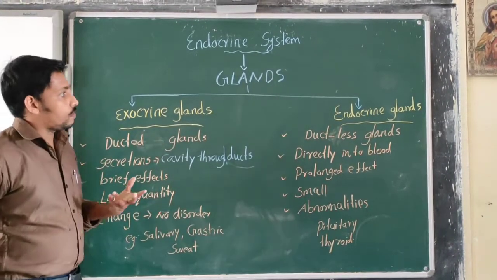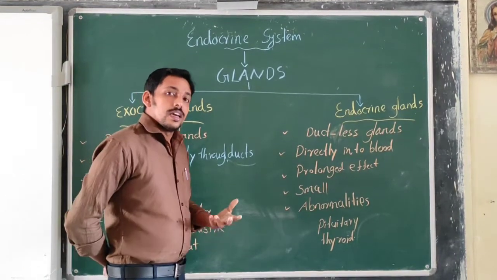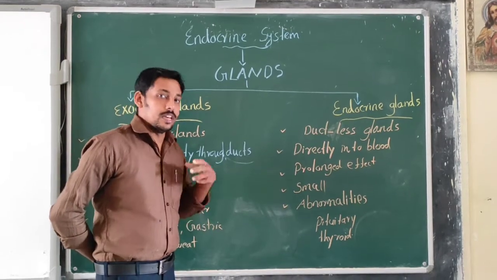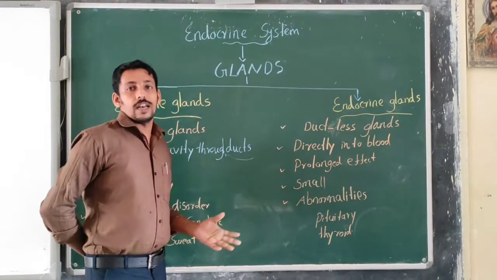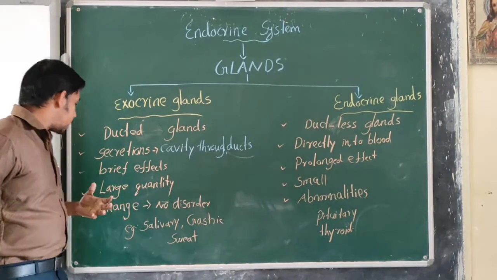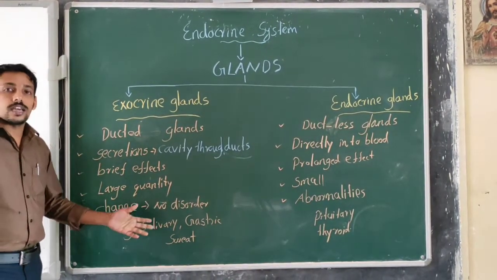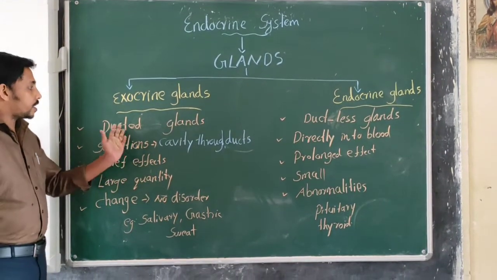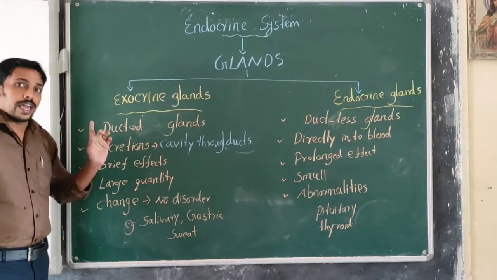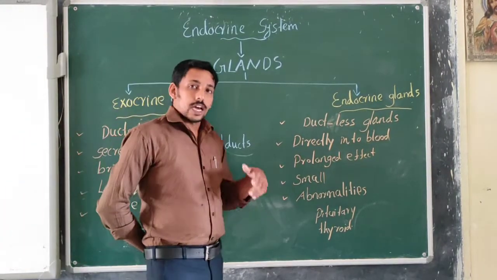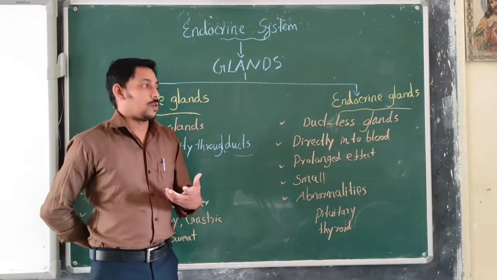But in the case of endocrine glands, a change in the quantity of production may lead to certain abnormalities in our body. Then salivary glands, gastric glands and sweat glands, all these are examples for what? The ducted glands or exocrine glands.